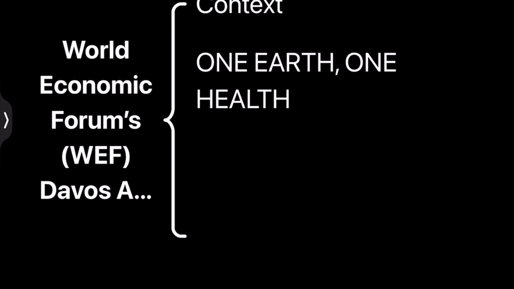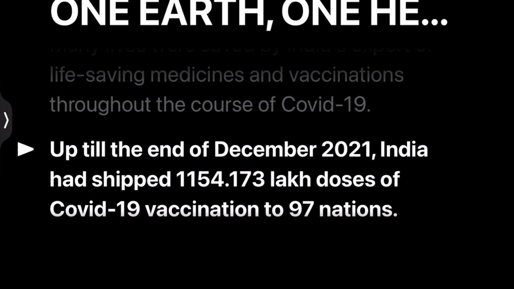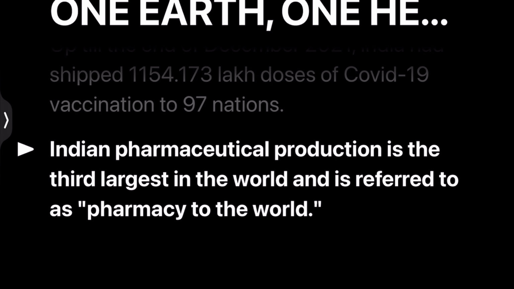Now let's see the key aspect, that is One Earth, One Health. Many lives were saved by Indian export of life-saving medicines and vaccination throughout the course of COVID-19. Up till the end of December 2021, India had shipped 1,154.173 lakh doses of COVID-19 vaccination to 97 nations, and Indian pharmaceutical production is the third largest in the world and is referred to as the pharmacy to the world.